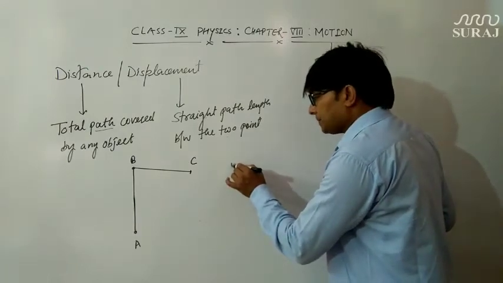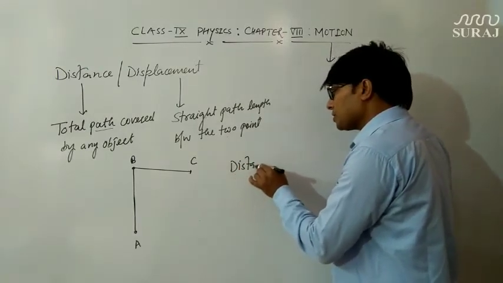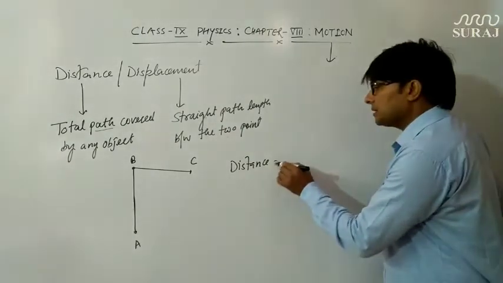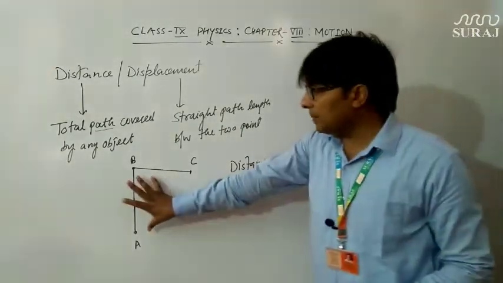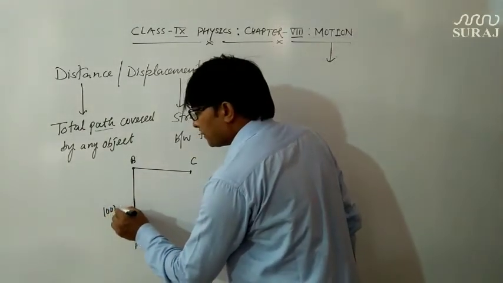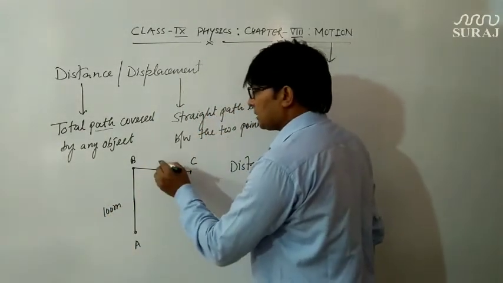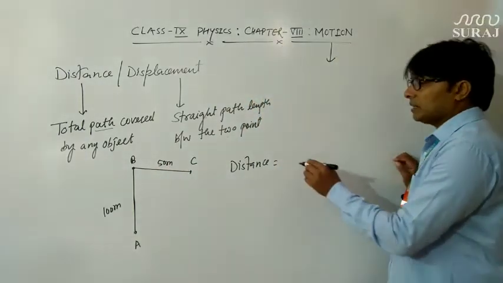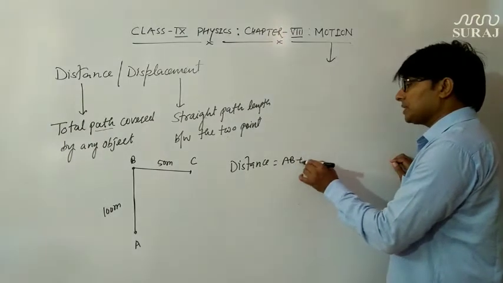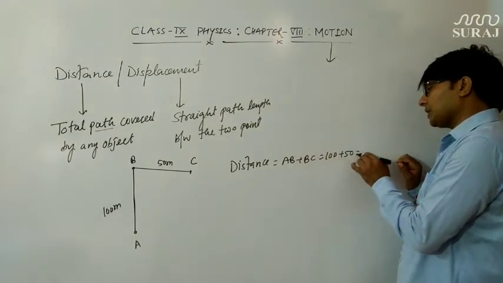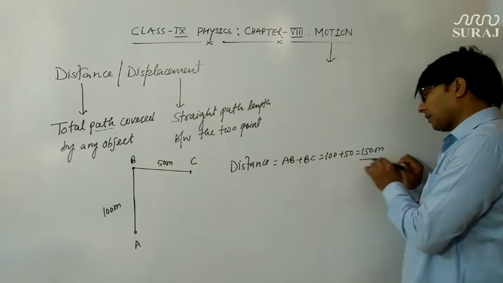The distance which this object actually covered is equal to AB plus BC. Suppose AB is 100 meter and BC is 50 meter. So how much total distance does it cover? AB plus BC comes out to be 100 plus 50, that is 150 meter.